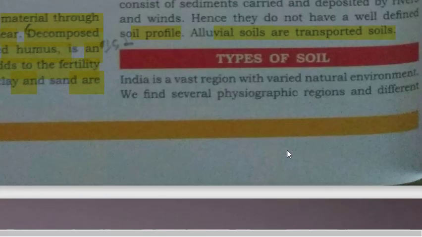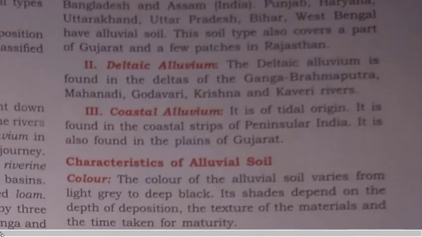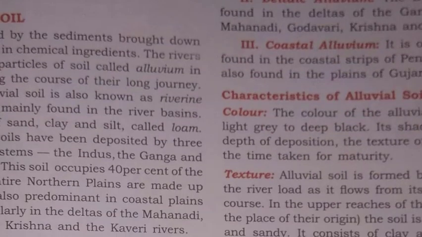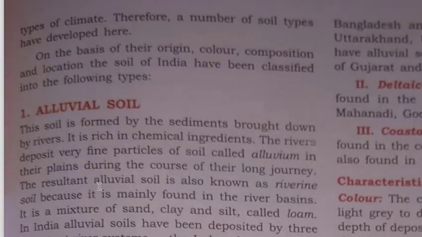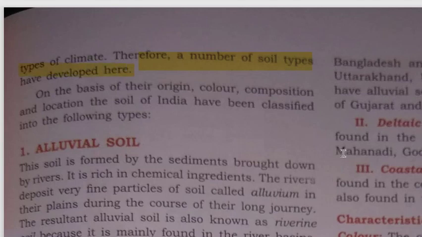Types of soil. India is a vast region with a varied natural environment. So we find several physiographic regions and different types of climate. Therefore, a number of soil types have developed here.